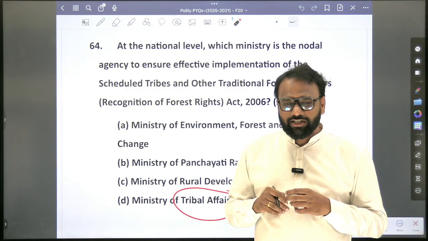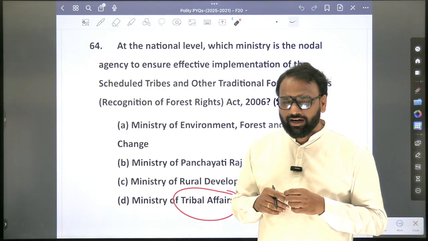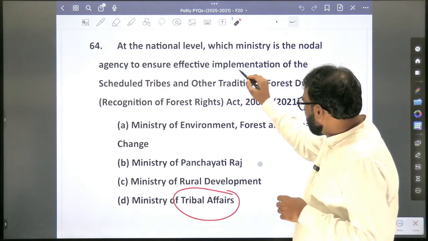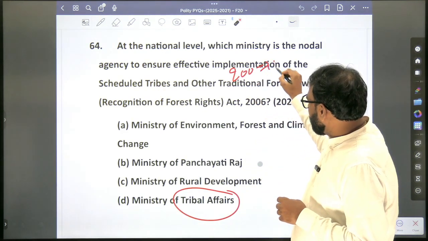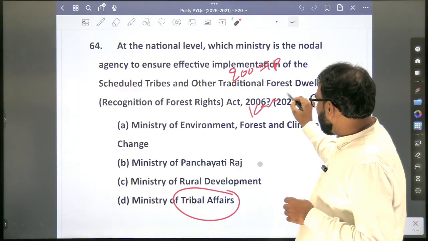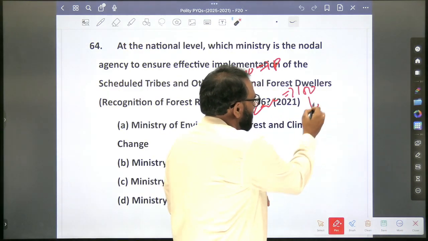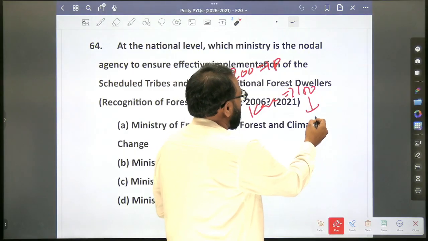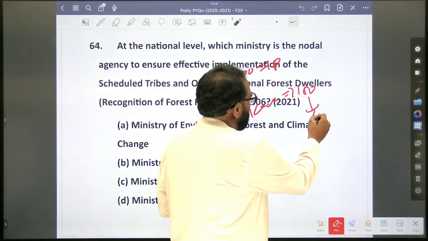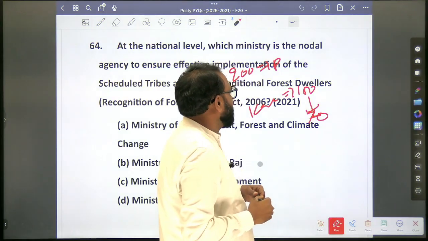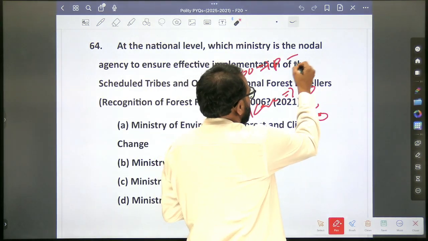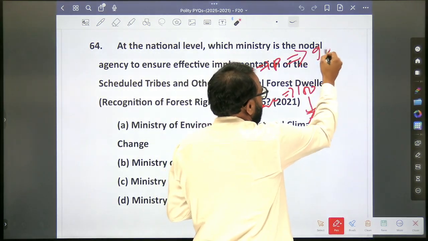Sir, the highest population with proportion. Now in Karnataka and Maharashtra, let's assume Maharashtra's population is 200 and Karnataka's population is 100. So in Karnataka, scheduled tribes are around, let's assume, 70. In Maharashtra, the scheduled tribes, totally they are 90.